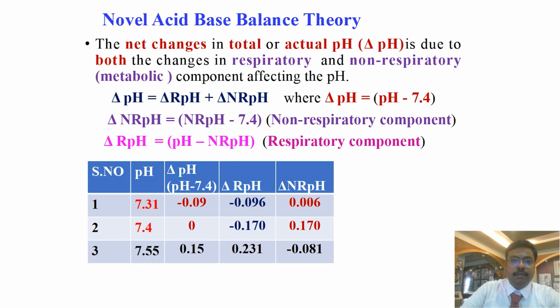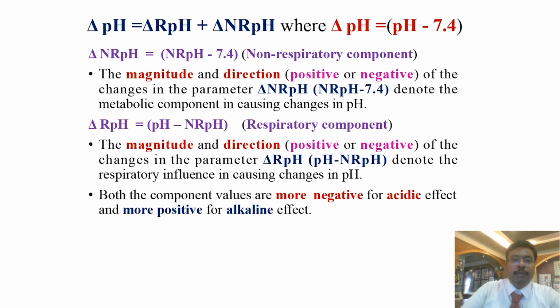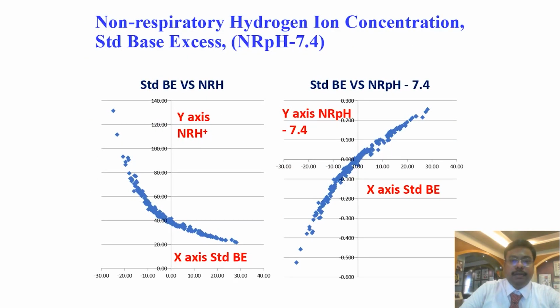In the third example, pH 7.55, the delta pH is 0.15, delta RPH is 0.231, and delta NRPH is minus 0.081. It is negative. So delta NRPH is equal to NRPH minus 7.4. The magnitude and direction, positive or negative, of the change in this parameter denote the metabolic component in causing changes in pH. Similarly, this applies for delta RPH: the magnitude and direction of the change in delta RPH denote the respiratory influence in causing changes in pH. So both component values are more negative for acidic effect and more positive for alkaline effect.